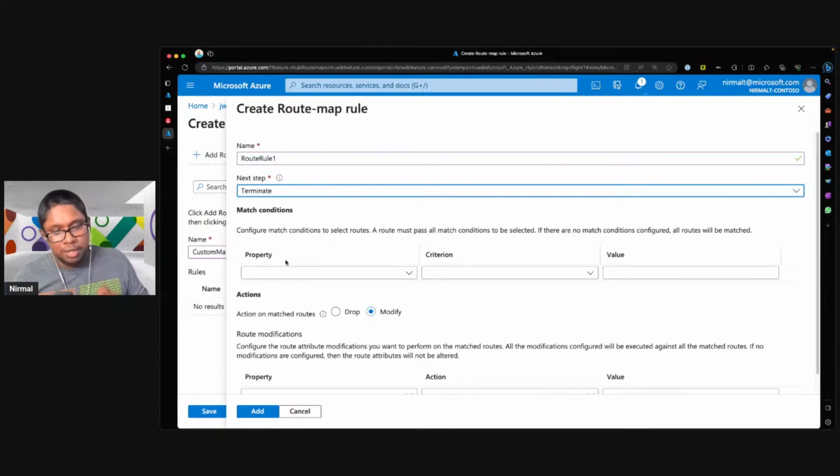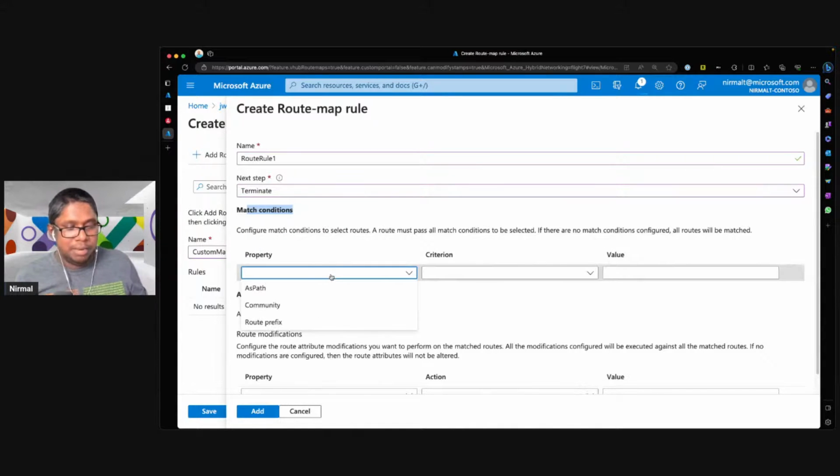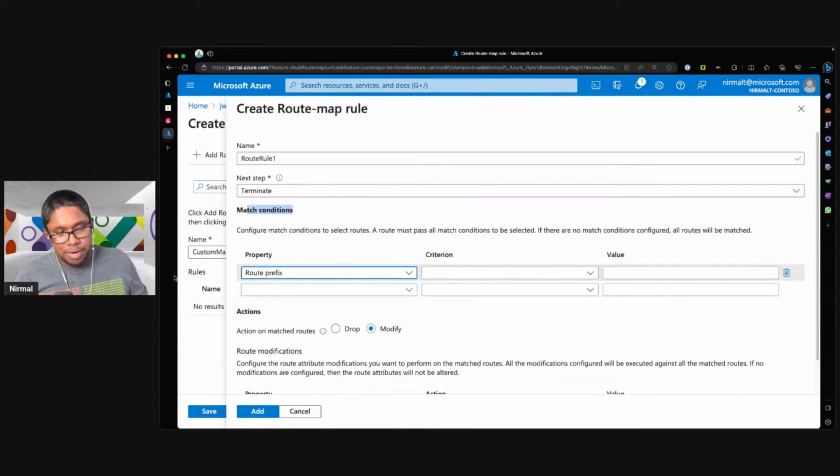So here, one thing to keep in mind is if you don't do any kind of match, then it will get applied to every single route that is propagated from that particular connection. So here, if I want to do a specific match, I will select how I want to match the conditions. So I can match it by the route prefix. So here I'm going to say route prefix equals, and I can provide a specific address, or I can say route prefix contains, and I can provide like a summary address.